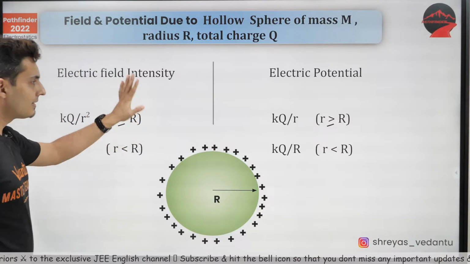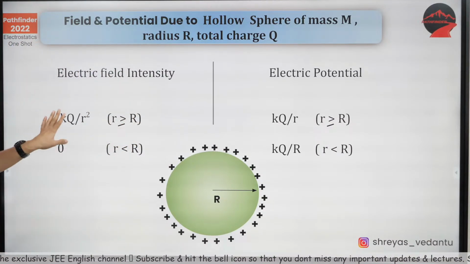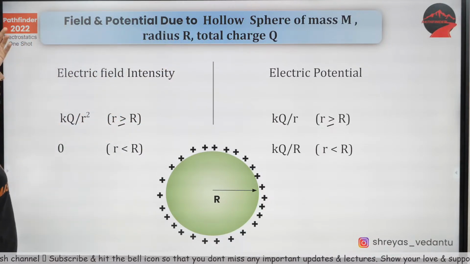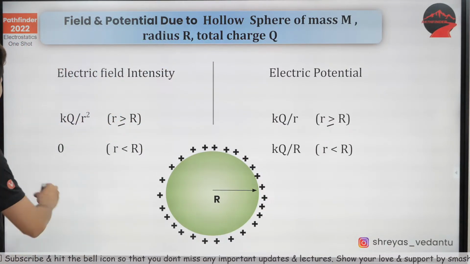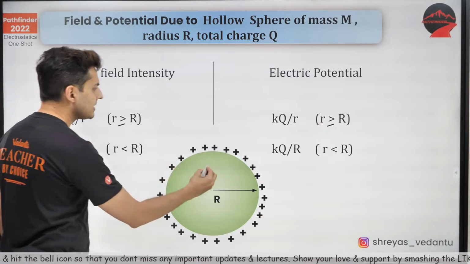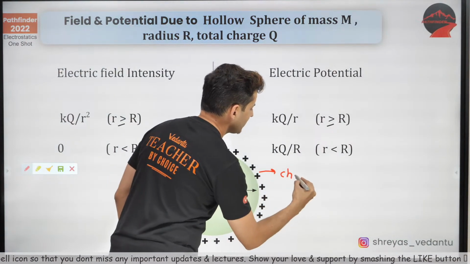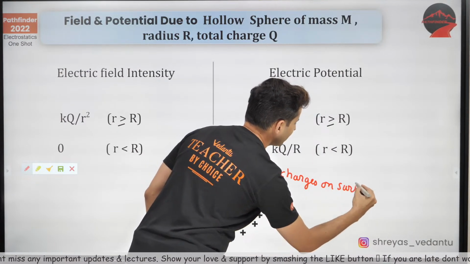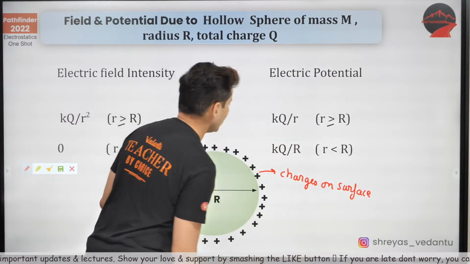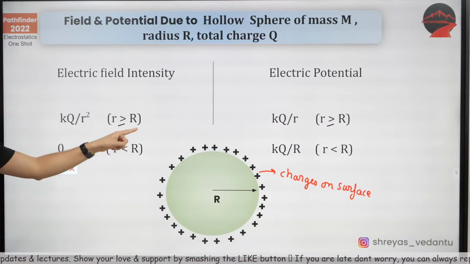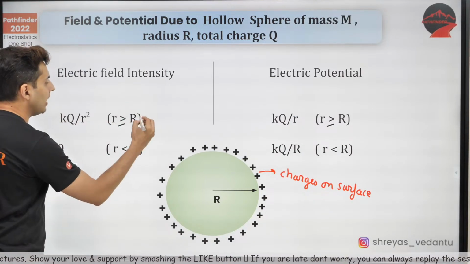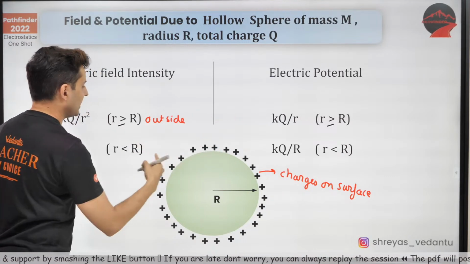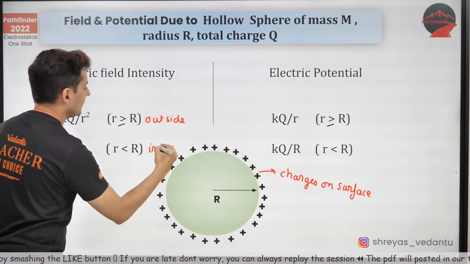Now, the final results are also very important. This is the field and potential due to a hollow sphere of mass m, radius R and total charge q. Hollow means these charges are on the surface, and inside is empty. Now, when you are outside, r is more than R. That means you are outside. This first part is outside. The second part is when you are inside.